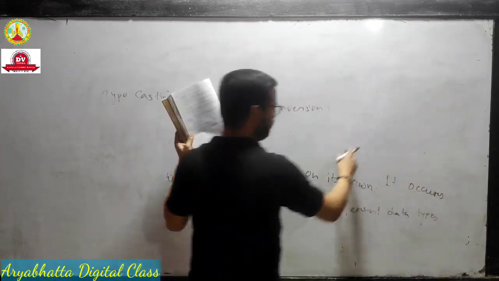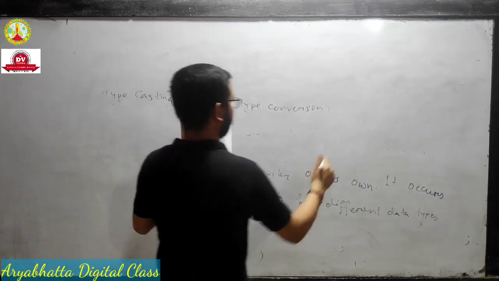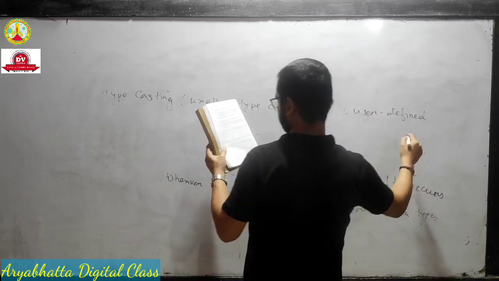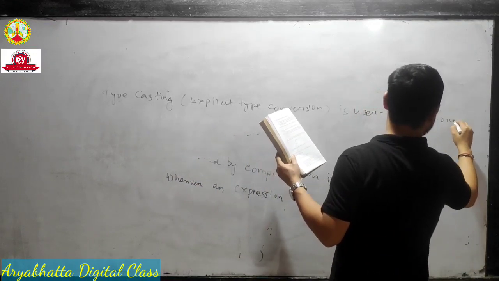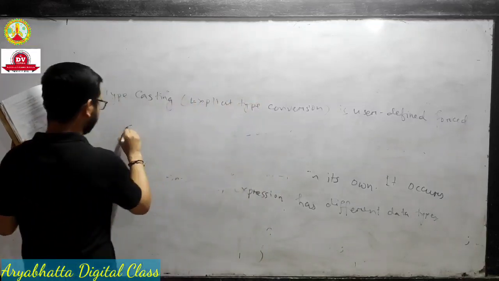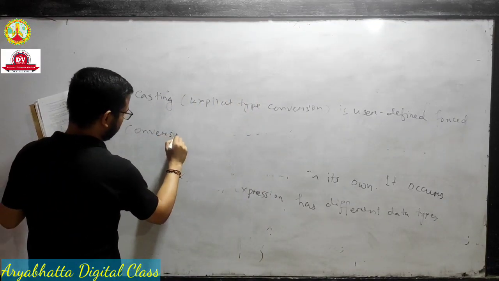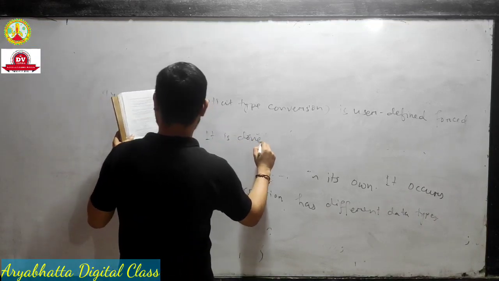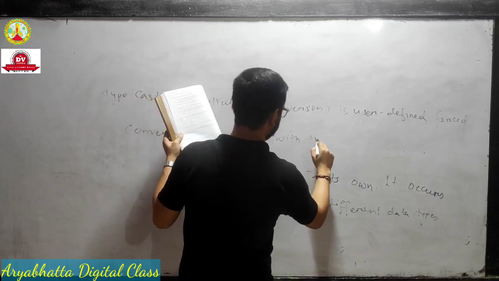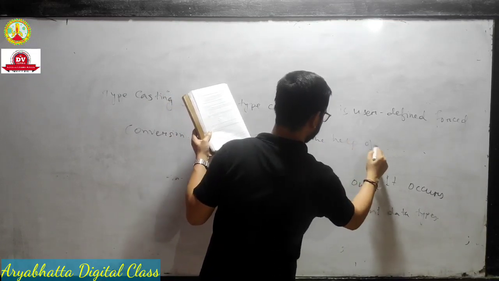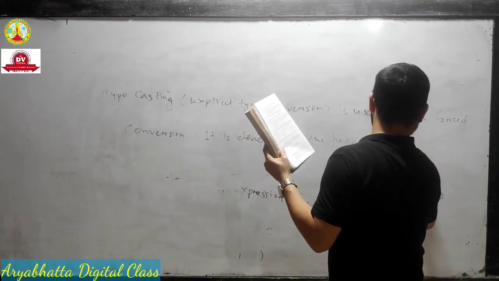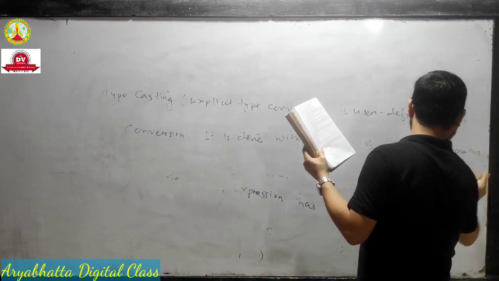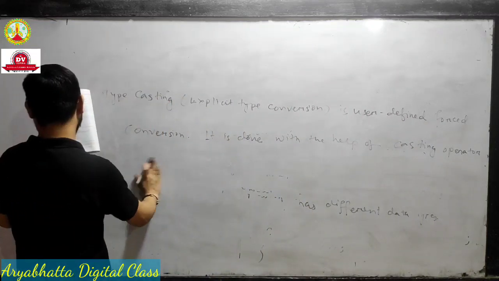Explicit means externally we can perform it, the user can perform it, it is user defined force conversion, and it is done with the help of the casting operator.